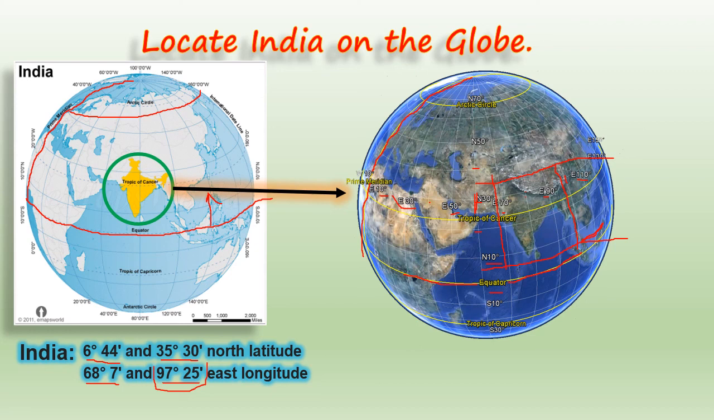So you can see here this grid. India lies in this grid, in this box only. Yes, children. So this is how we locate place on the globe or map. Is it clear?